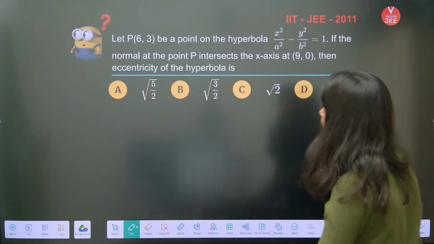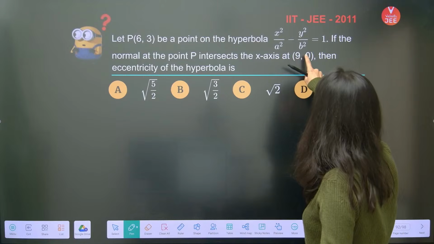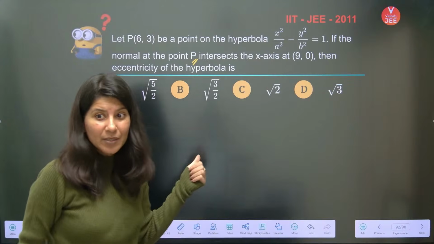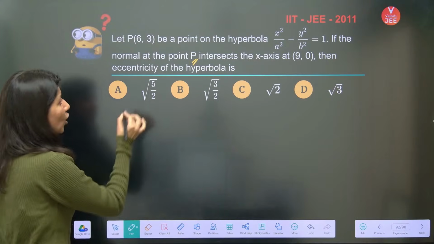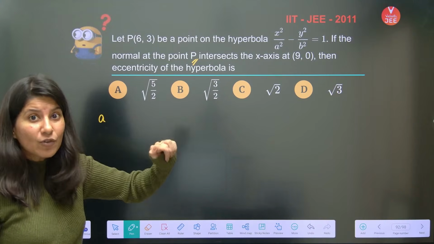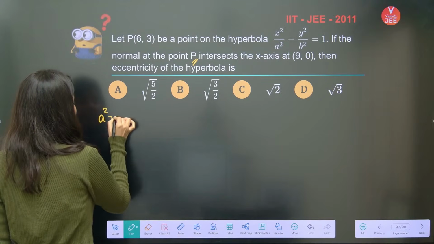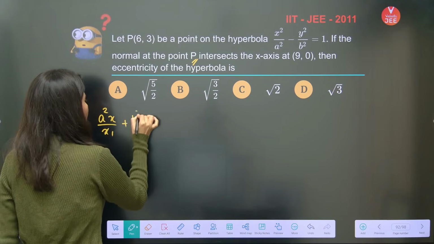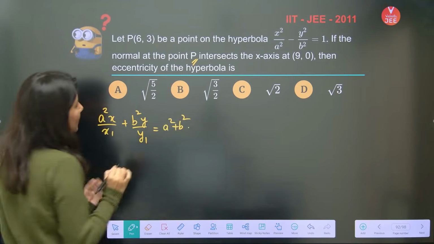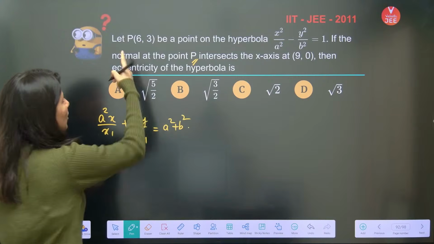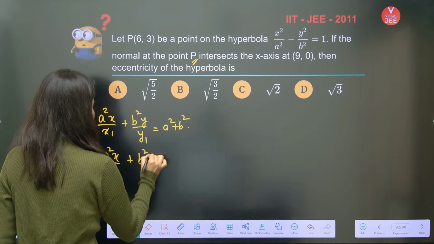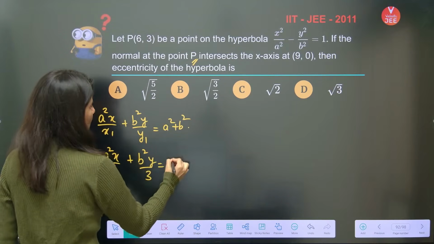Okay, let's do it. Let P(6, 3) be a point on the hyperbola, and the normal at point P. Now you must be able to remember the hyperbola. What is the normal of a hyperbola? For a hyperbola there is a negative sign, but in case of the normal you have to apply the positive sign: a square x by x1 plus b square y upon y1 is equal to a square plus b square. Correct? This is the equation of normal to the hyperbola. Now 6, 3 is the point, so a square x by 6 plus b square y by 3 is equal to a square plus b square.